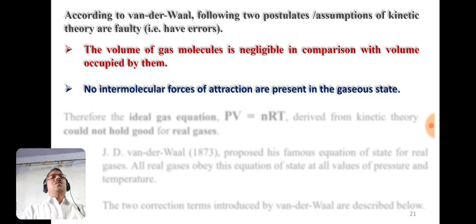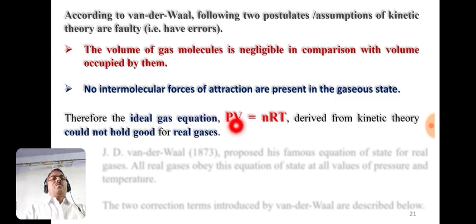So this assumption is also faulty. So according to van der Waals, there are intermolecular forces of attraction present in the gaseous state. So we have to make the correction in volume and in pressure.